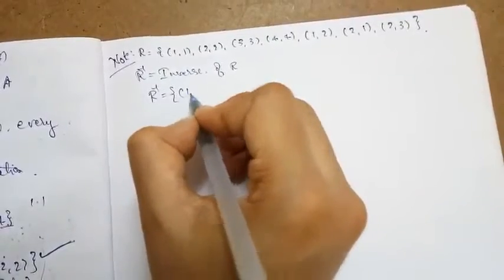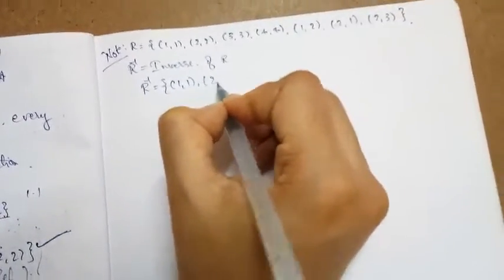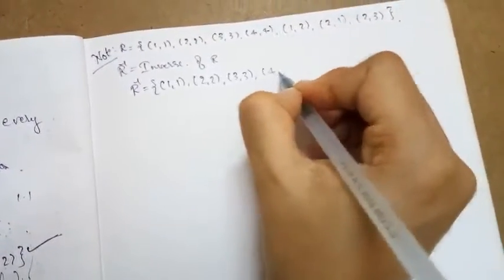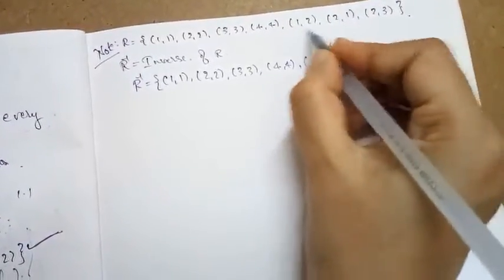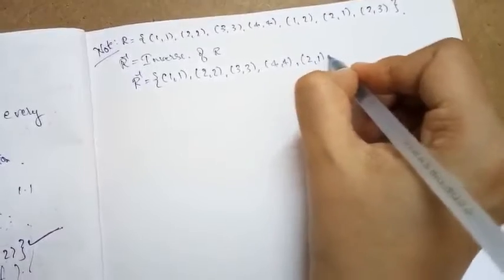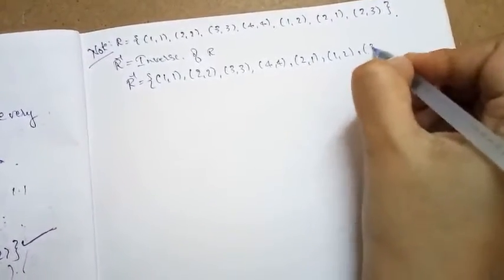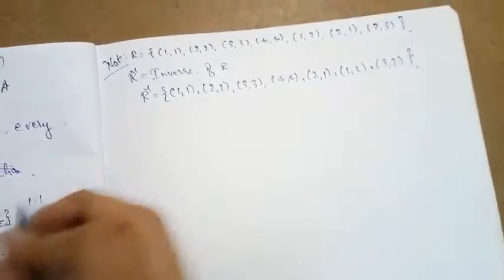What is the ulta of (1, 1)? It is (1, 1) itself. (2, 2) is (2, 2) itself. (3, 3) is (3, 3) itself. (4, 4) is (4, 4) itself. For (1, 2) it is (2, 1). For (2, 1) it is (1, 2). For (2, 3) it is (3, 2).